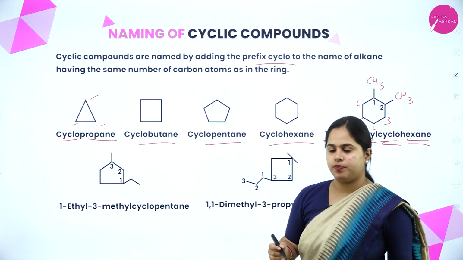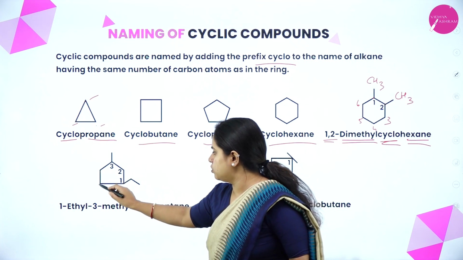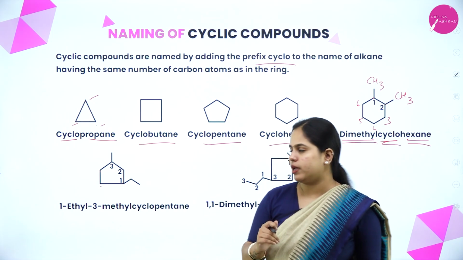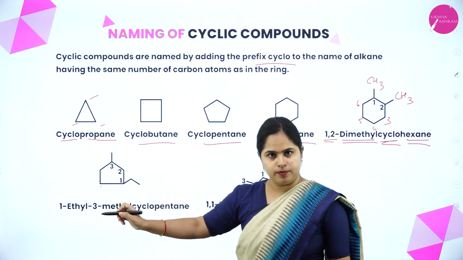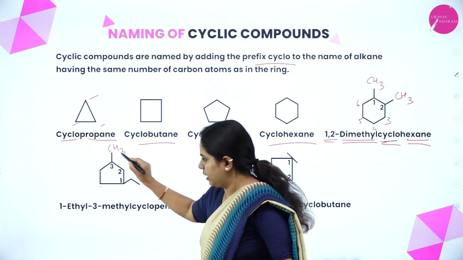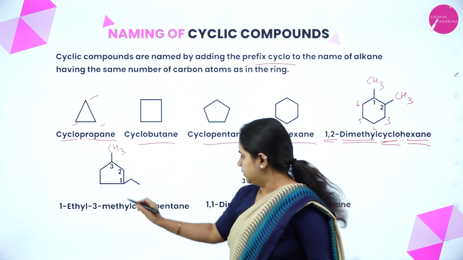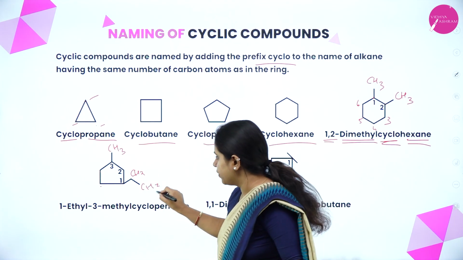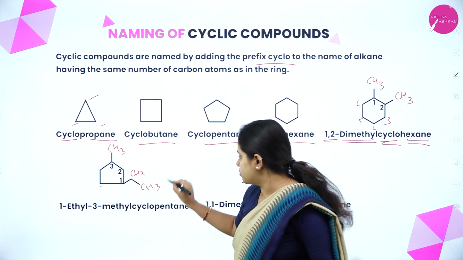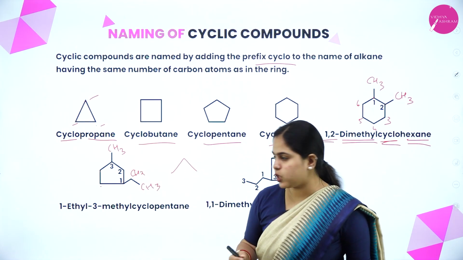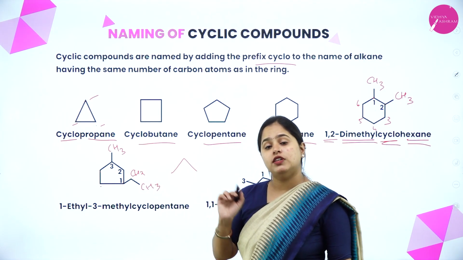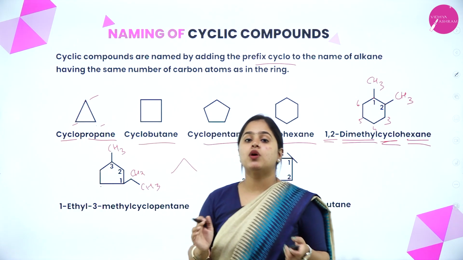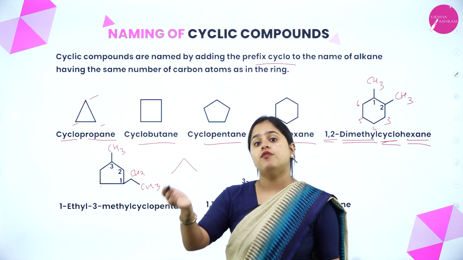Now moving on to the next one. How many carbon atoms are there? 1, 2, 3, 4, 5. So your root word will be pent. Now there is a cyclo group here, and there is a substituent here. There is a methyl group here. And what is present here? This is an ethyl group, right? This part is CH2 and this is CH3. That means it is an ethyl group. We studied before: if an ethyl group and a methyl group are there, which one will get more preference? It will be ethyl. So from where do I have to start naming?